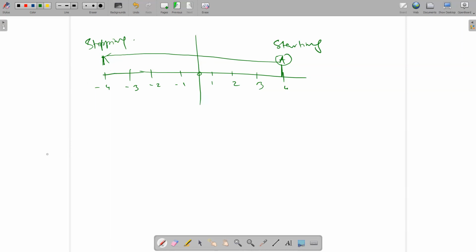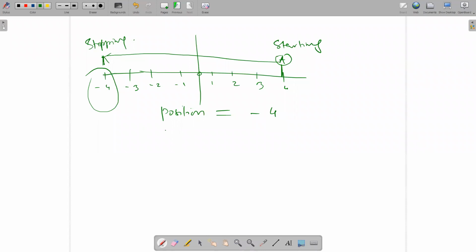The question is, what is the position of the object? Position means the location. So the location is -4.